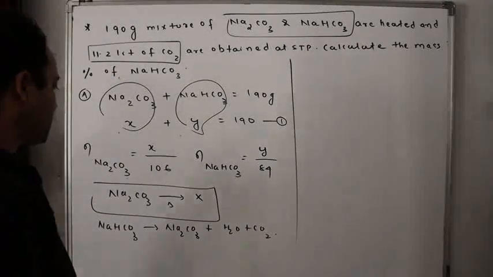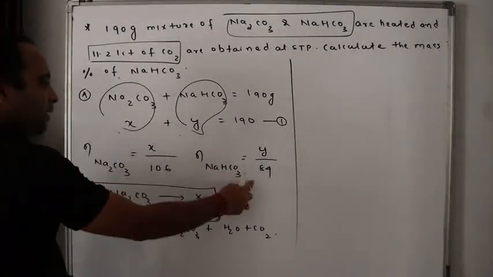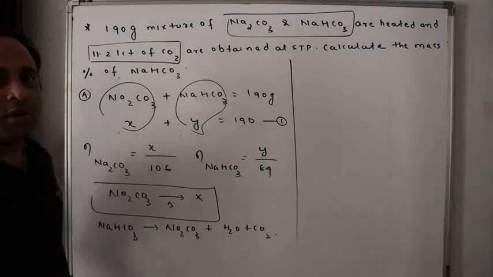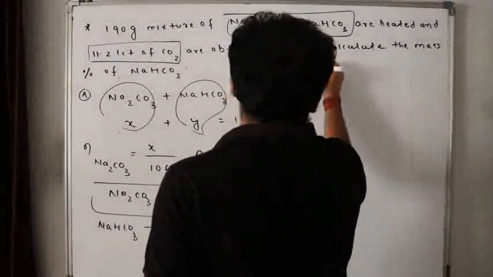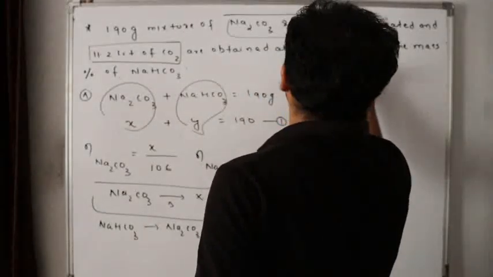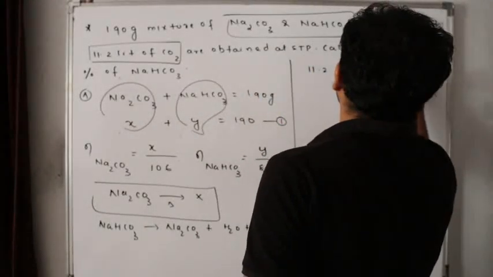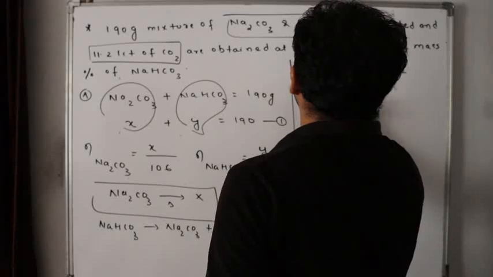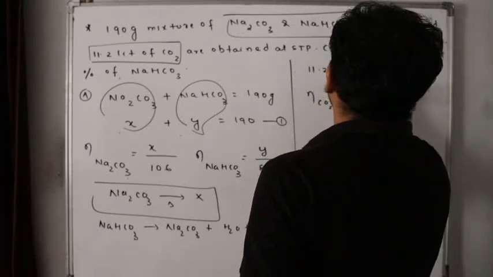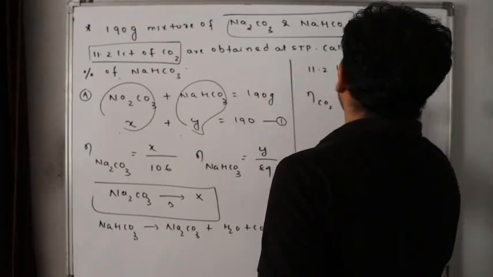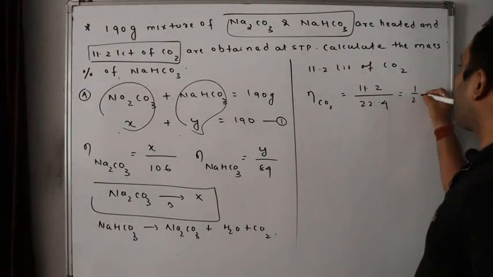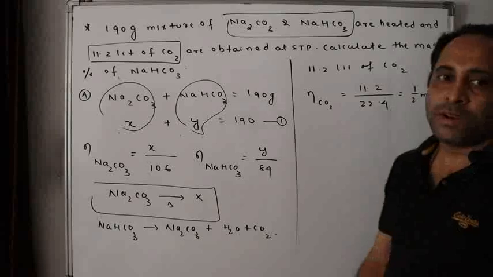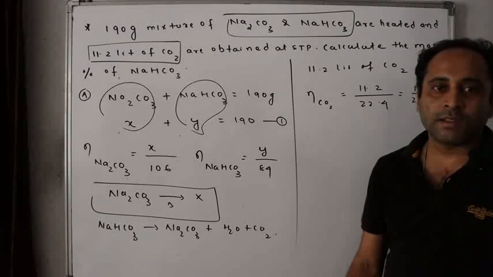Now, the question arises, Y by 84 moles will give what? Carbon dioxide. How much carbon dioxide have I got? 11.2 liters of carbon dioxide. That is how many moles? 11.2 liters at STP, right? So 1 mole at STP occupies 22.4 liters, so 11.2 liters is half a mole, isn't it? Say yes or no?